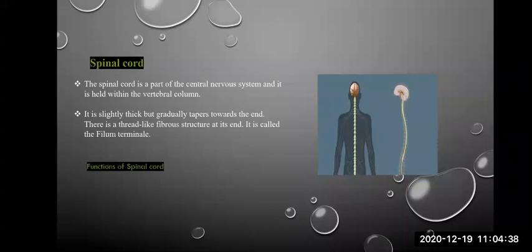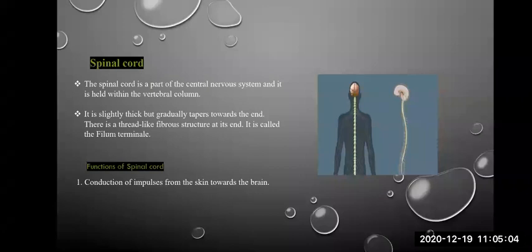Now, what are the functions of spinal cord? Actually, the spinal cord is meant for decreasing the load on the brain. Some responses are going through the spinal cord itself. Hence, it decreases the load on the brain.